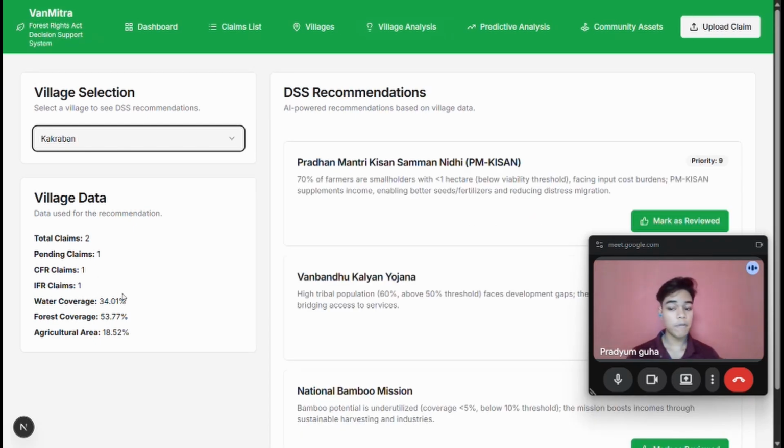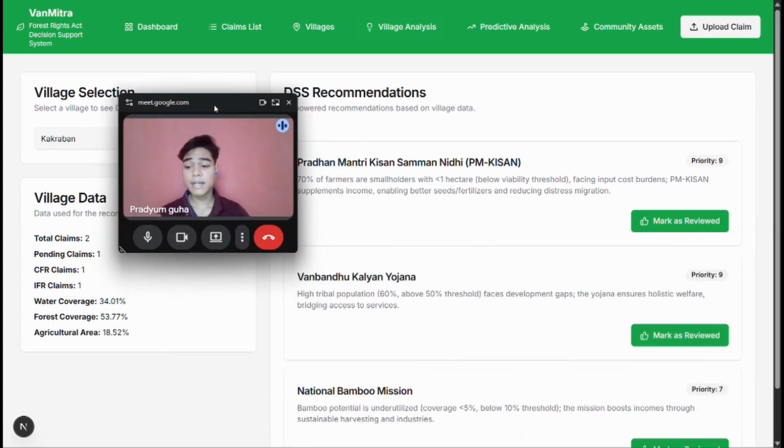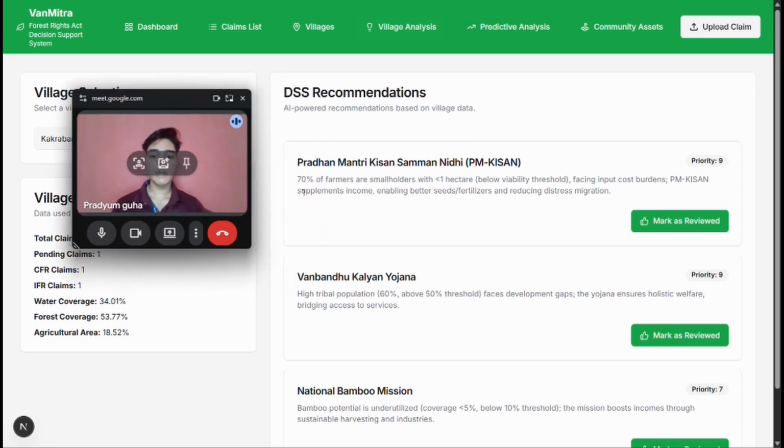So the water coverage is 34%. The forest coverage is 53%, which is staggering. The agricultural land is only just 18.5%. So the agricultural land area is low. So to address it, Pradhan Mantri Kisan Samman Yojana: 70% of farmers are smallholders with less than 1 hectare, facing input cost burdens. PM Kisan supplements income, enabling better seeds, fertilizers, and reducing distress migration. So you see, it gives you the reason why it needs to be implemented here also.